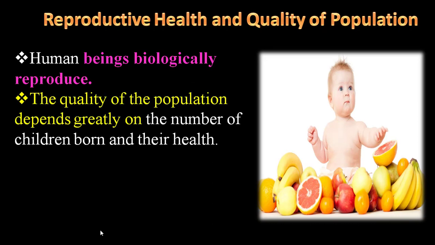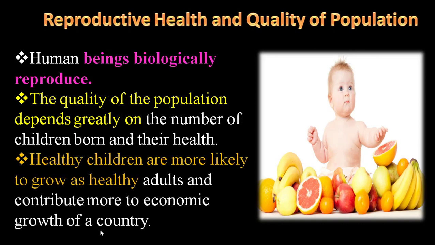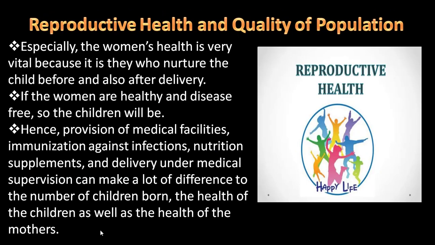The quality of population depends greatly on the number of children born and their health. That is the very important thing. Healthy children are more likely to grow as healthy adults and contribute more to the economic growth of a country. Especially the woman's health is very vital because she nurtures the child before and after delivery, so if a woman is healthy and disease free, the children will be healthy.